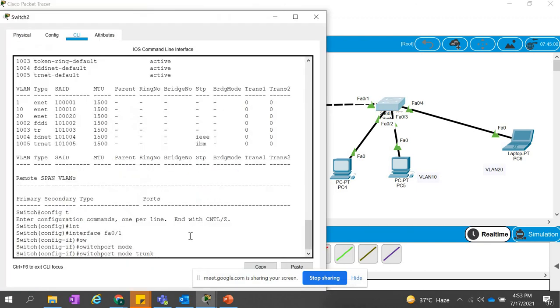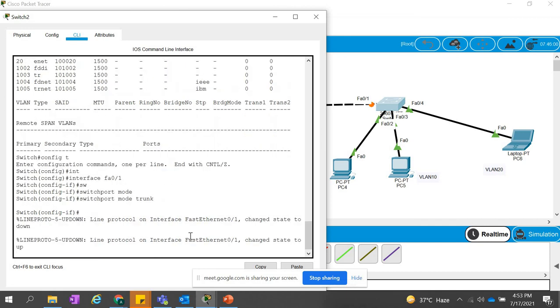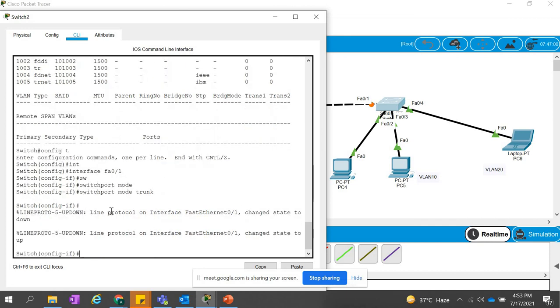Now we are going to use the switchport mode trunk. You see what is happening: line protocol on interface Ethernet 0/1 changed state to down, and then it is trying to come back up. So we can also say that this job is a traffic-affecting activity. If you change the mode of any port, it will put the traffic down for some time, and then it will bring it back.